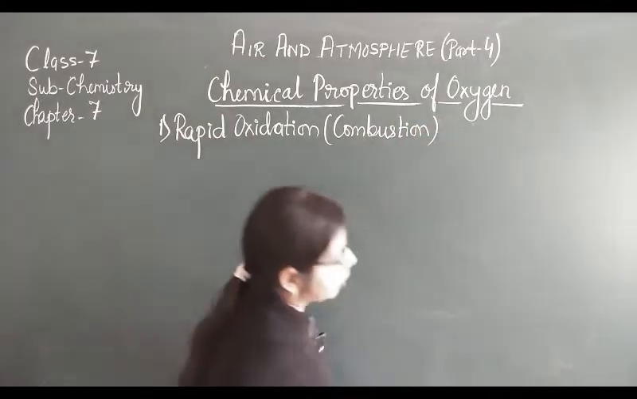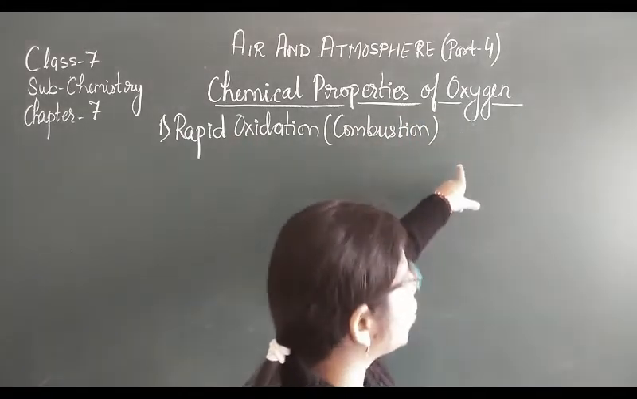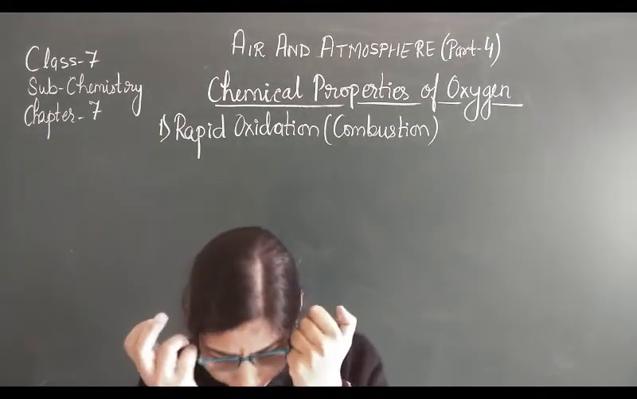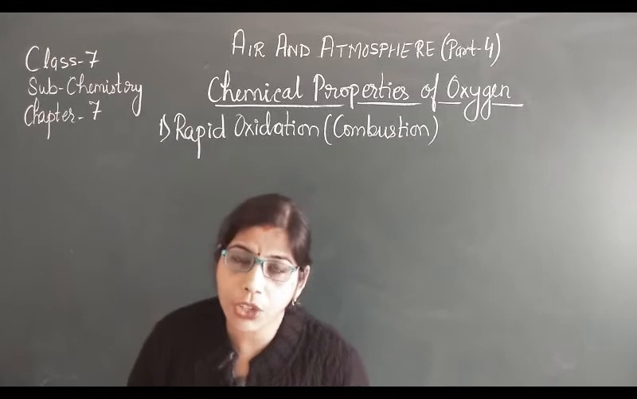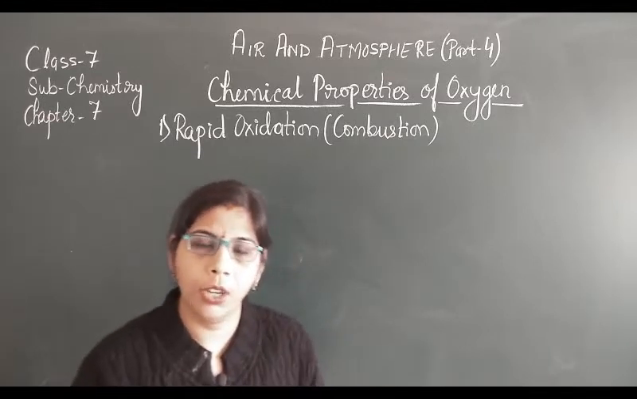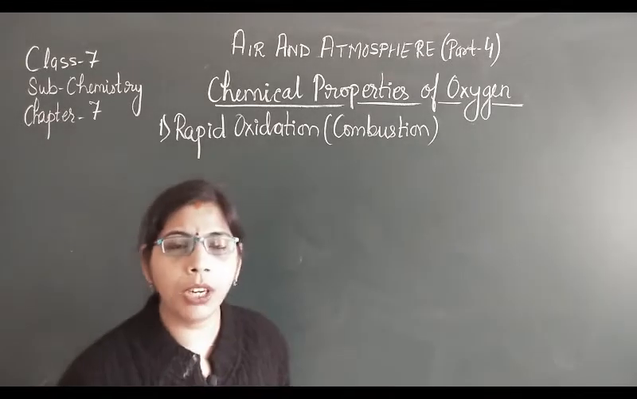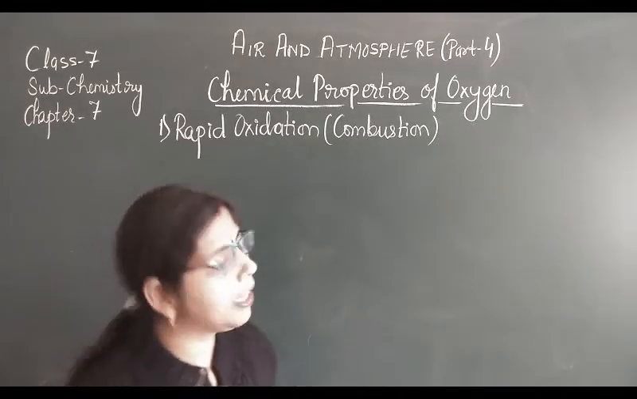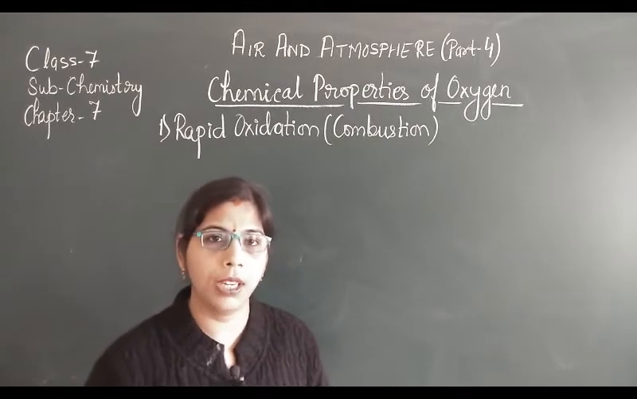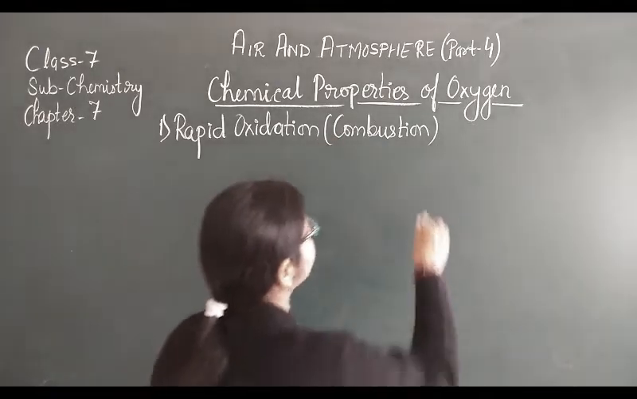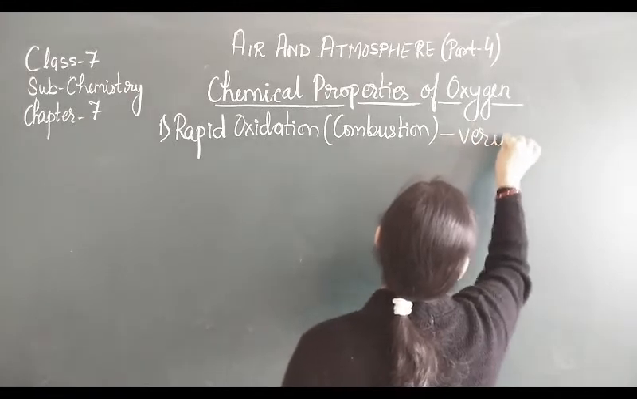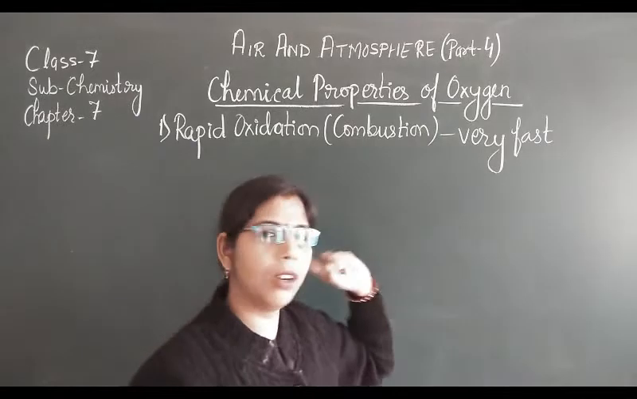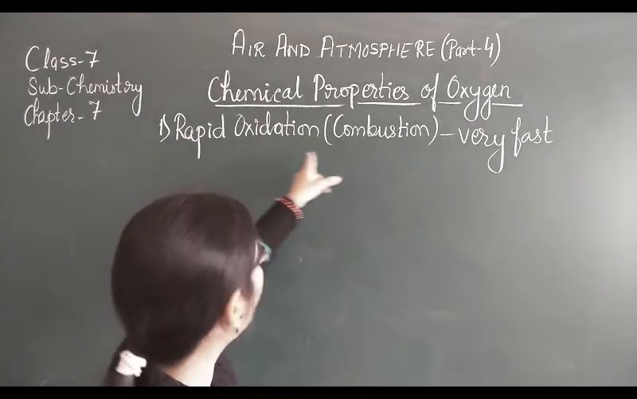Rapid oxidation is also known as combustion. It is the type of oxidation in which oxygen reacts with the fuel, such as kerosene or wood, and burns it completely, liberating heat, light and water vapor. But this process is very fast. That is why it is known as rapid oxidation.